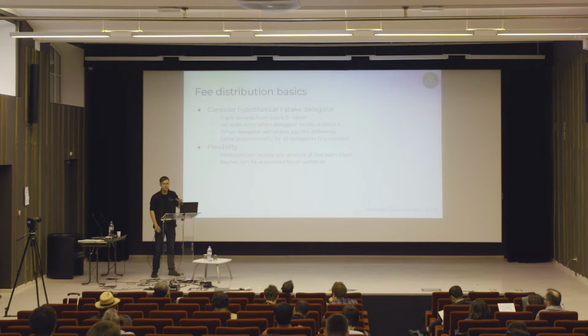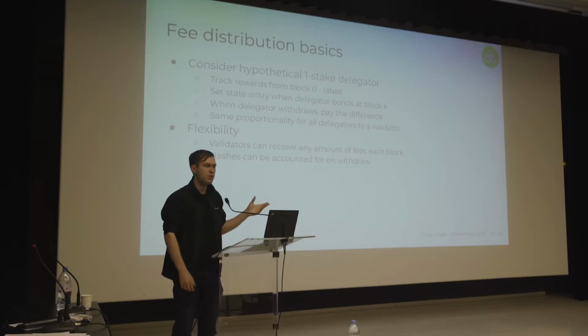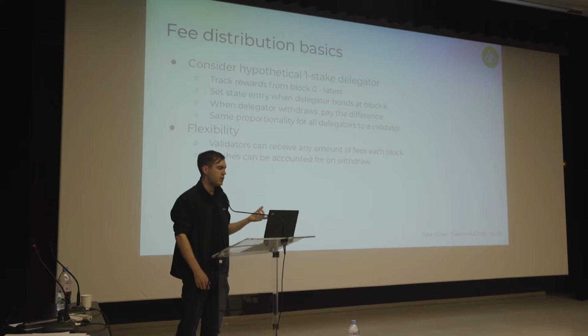stake. I'll give the equations in the next slide, but hopefully the intuition is clear that since our rewards are always proportional to stake, we only need to track basically the quotient per validator, and then each delegator's stake can be tracked separately and later on multiplied to determine what rewards they need to be paid.